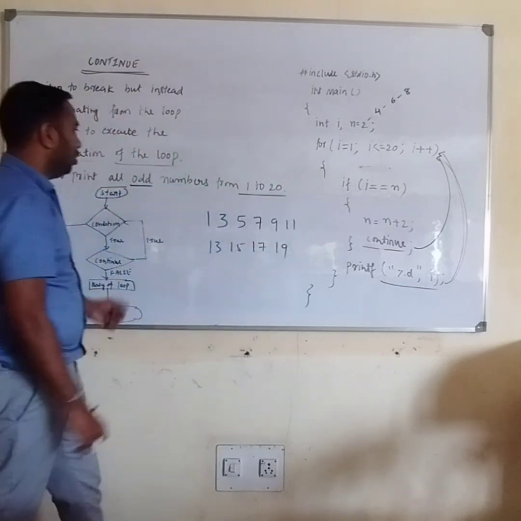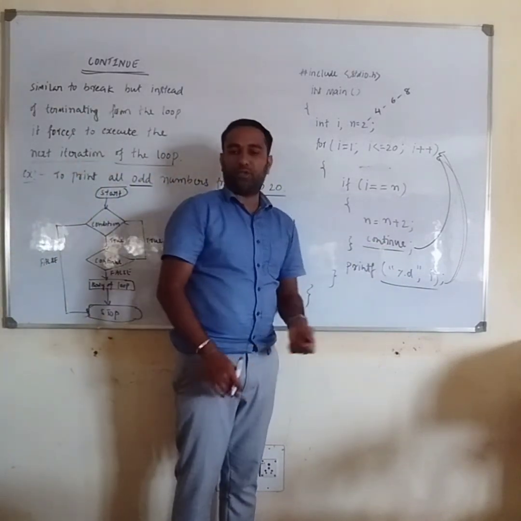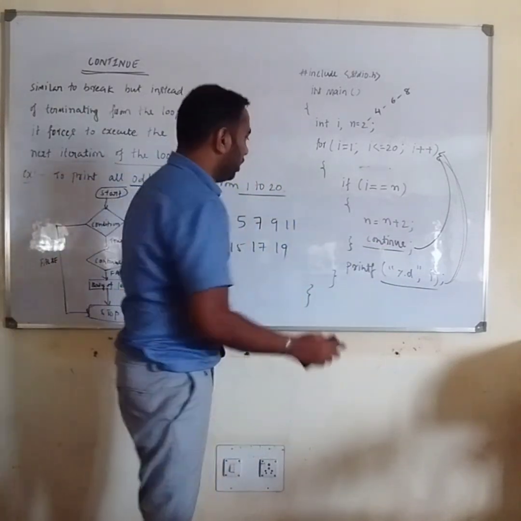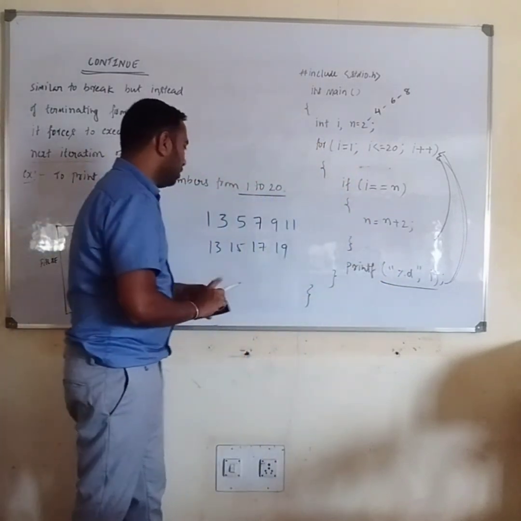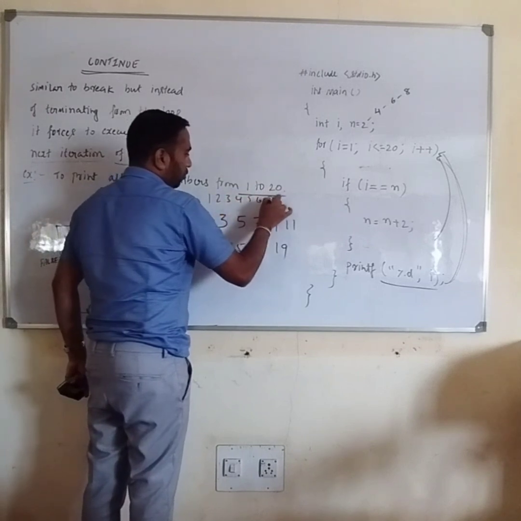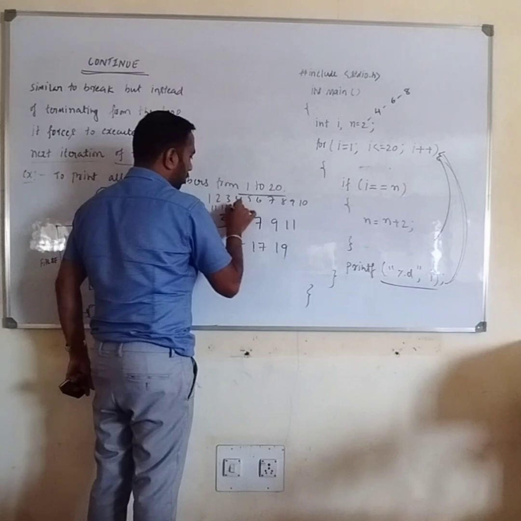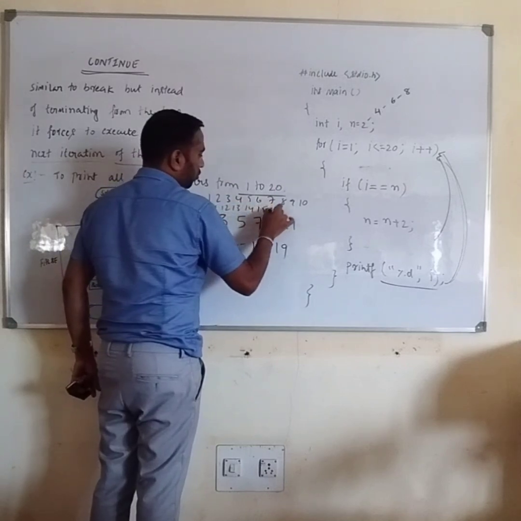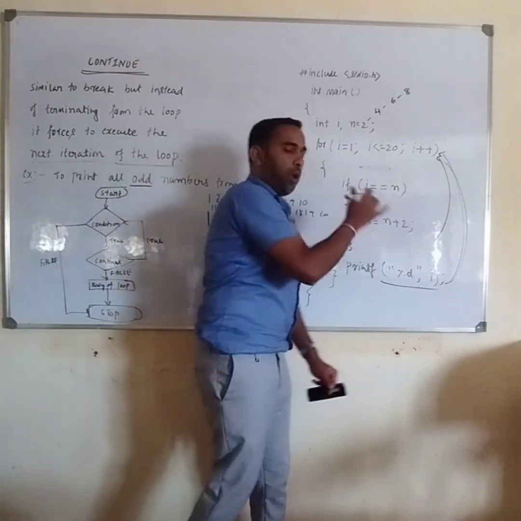So I'm going to print all the odd numbers from 1 to 20 using the continue statement. Suppose you don't give the continue statement here, then it will print all the values from 1 to 20. This is how the continue statement works.